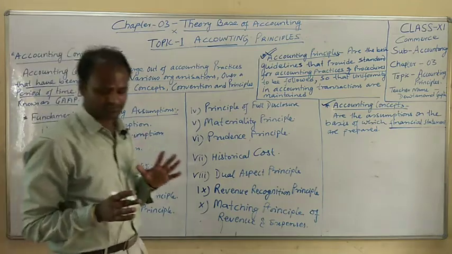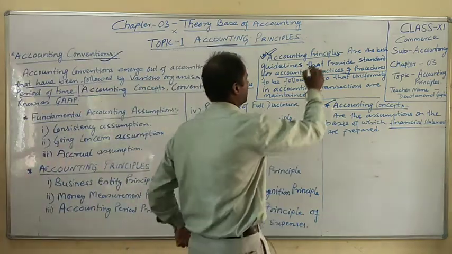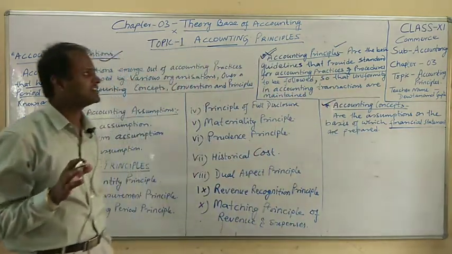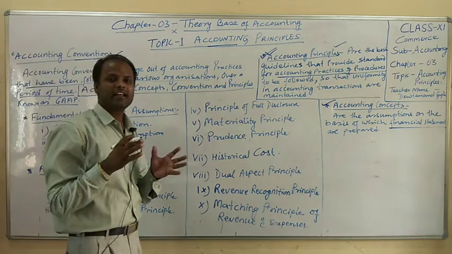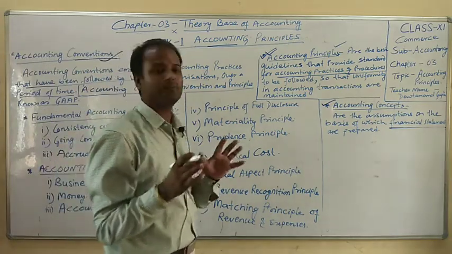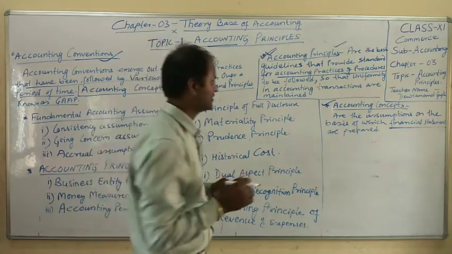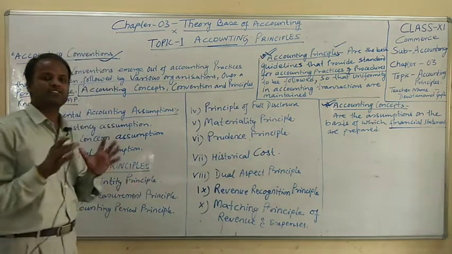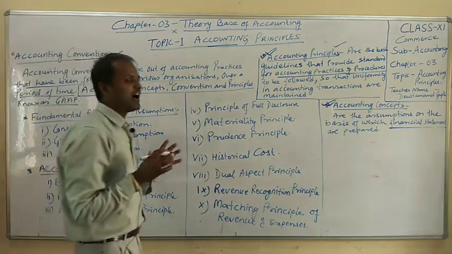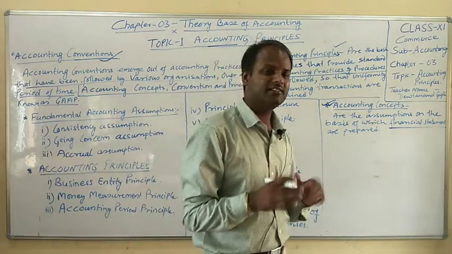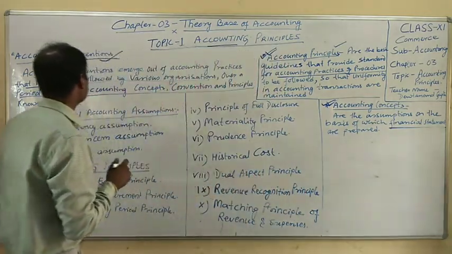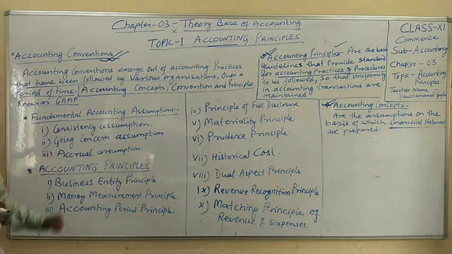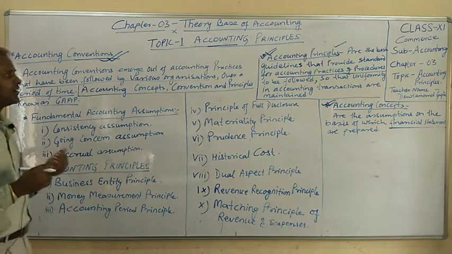There are three concepts. First is accounting principles. These are sets of guidelines which provide standards to be followed for maintaining uniformity in accounting transactions. Second is the accounting concept. These are the assumptions on the basis of which financial statements are prepared. Third is the accounting convention, which I have already discussed.